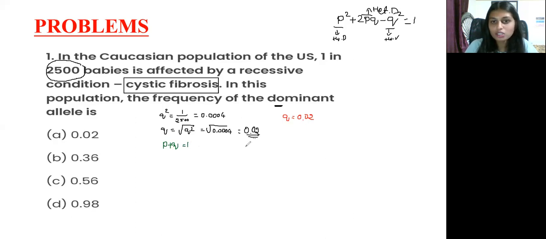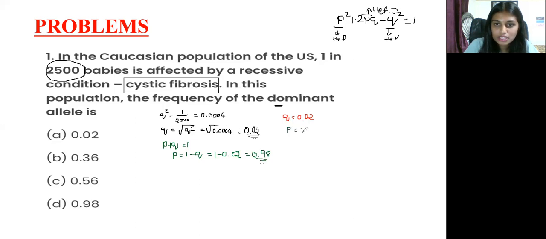So here already we know the Q value, right? So now we have to find out the P value. That's why P is equal to 1 minus Q. So what is the value of Q? 1 minus 0.02. Okay, so 1 minus 0.02, that is 0.98. That is the value of P.